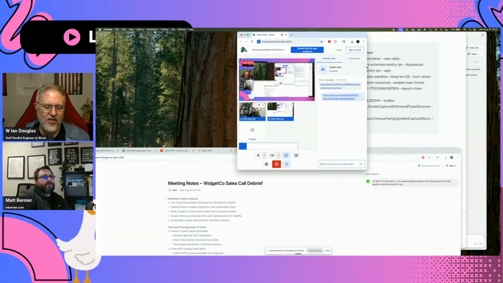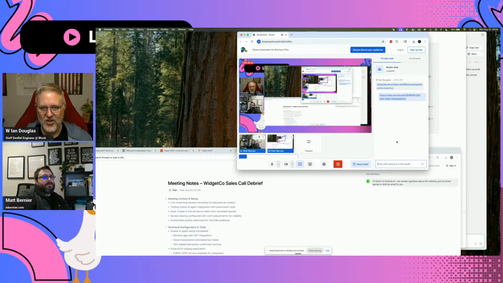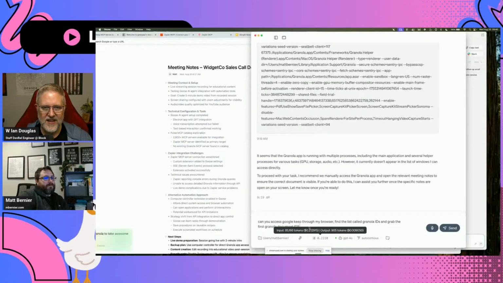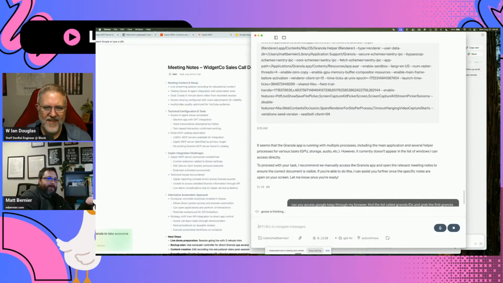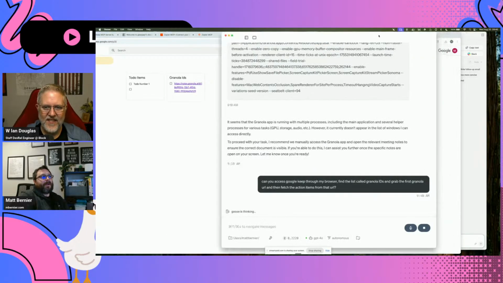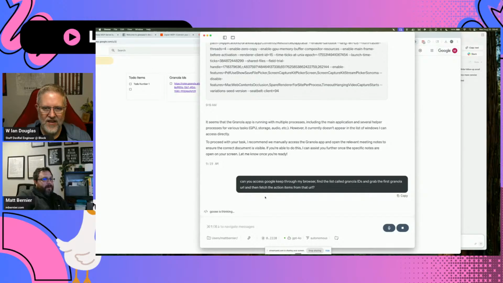You can tell. So there's a fetch tool that we can use here. And we can just tell Goose, hey, go fetch this URL and go pick up any to-do items. Okay, so can you grab the first granola URL through my browser, find the list program, and grab the first granola URL, and then fetch open that action items from that URL. Yeah, sometimes the most obvious stuff is right in front of your face, right? I don't know why we didn't think about going to that. We were trying to do it the hard way here. Okay, so let's see what it does here.